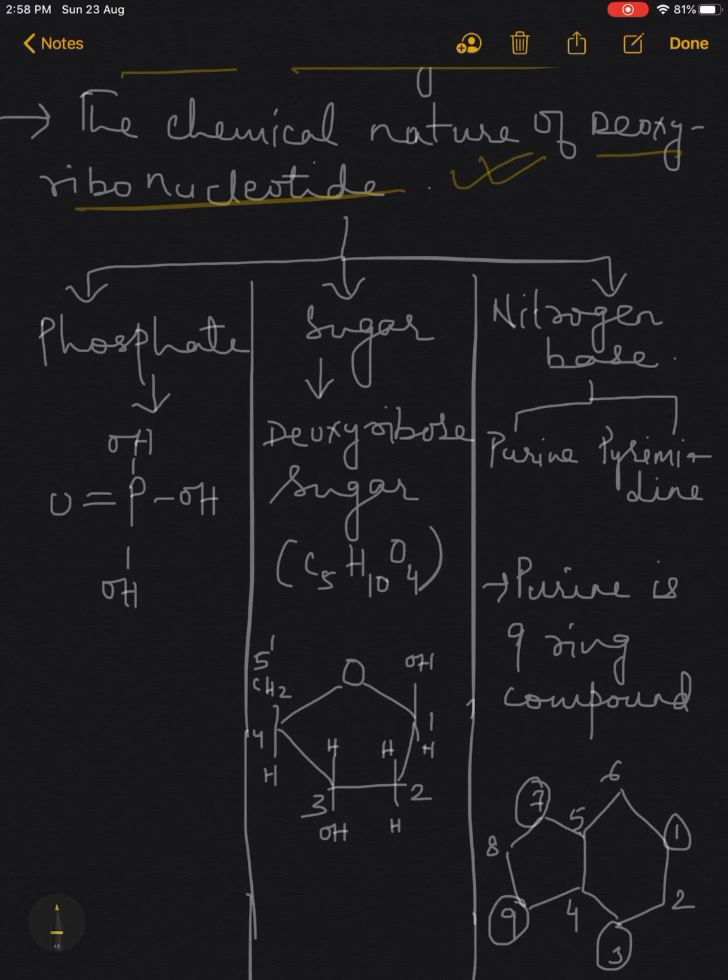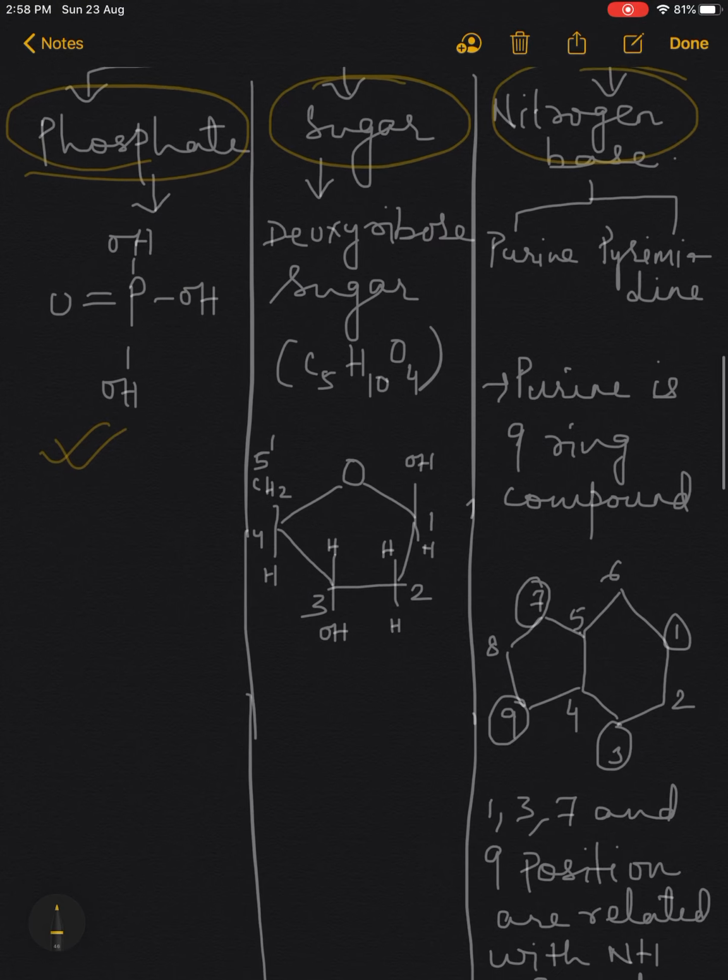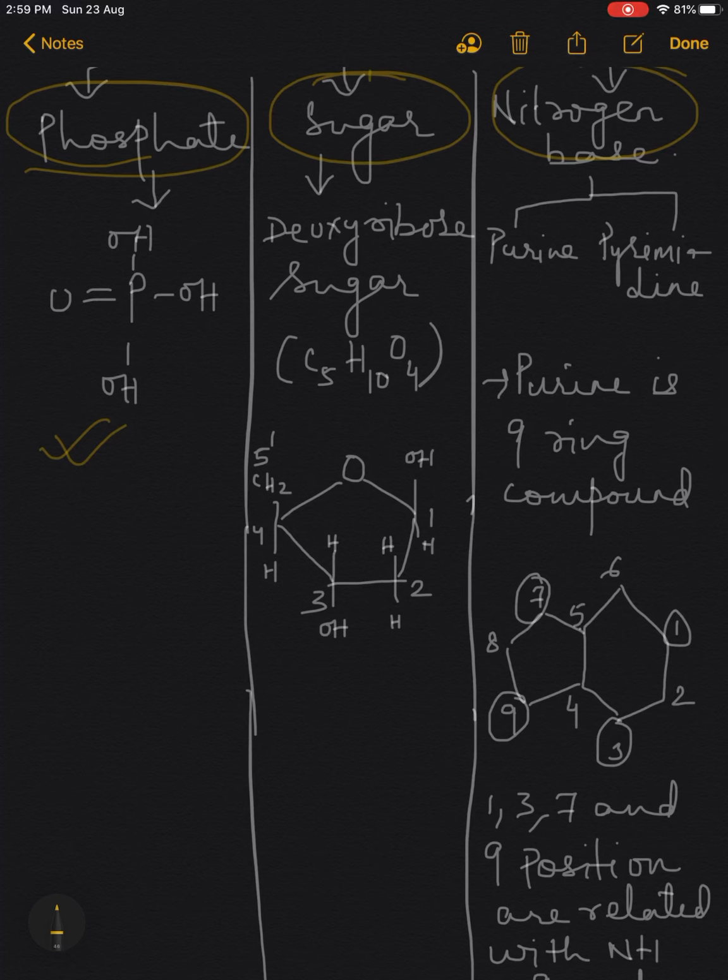Children, a nucleotide has three components. One is the phosphate group, the other one is the sugar, and a nitrogenous base. This is the structure of the phosphate group. Children, the sugar present in case of DNA is C5H10O4. The sugar is also known as deoxyribose sugar, and this is the structure of the sugar.